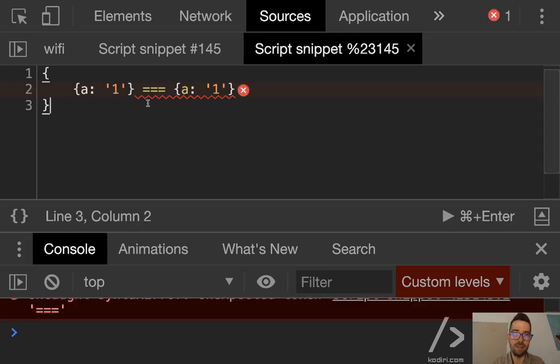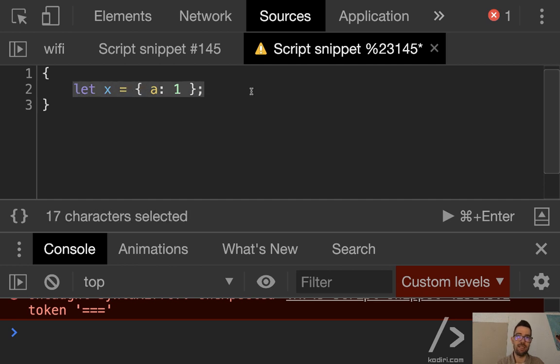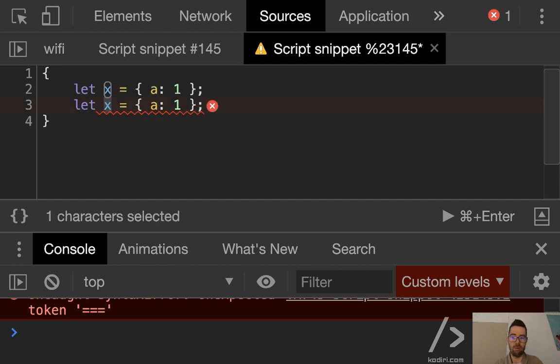Hello? What the hell is going on here? Let me try again. A1. All right, I don't know what's going on. Let me create a variable. Let x equals a1, and then y a1.